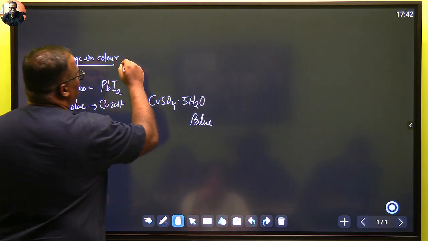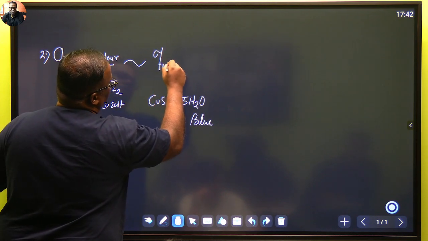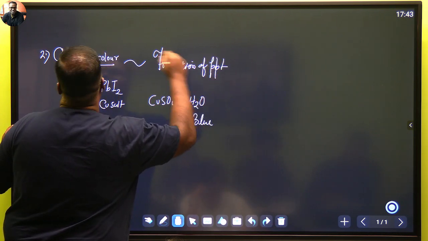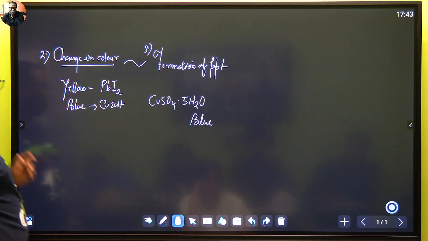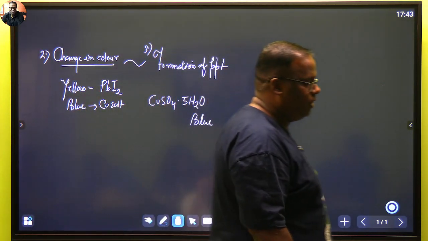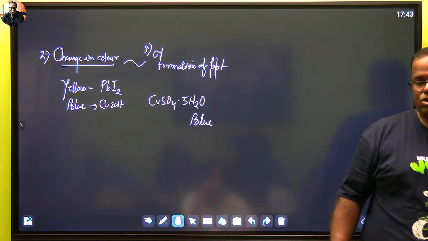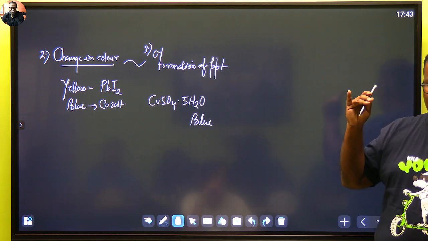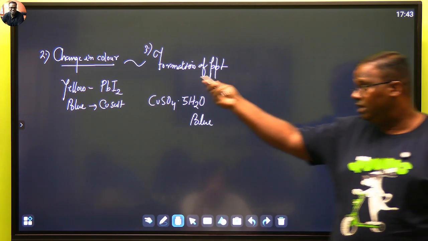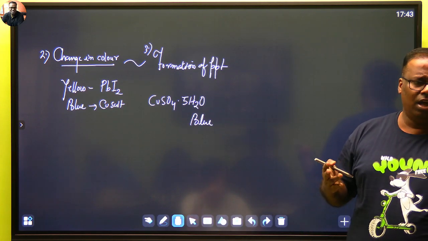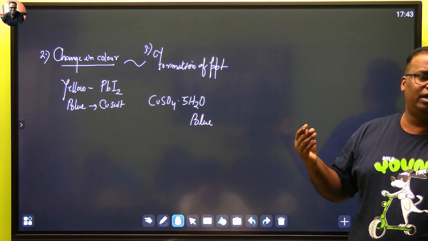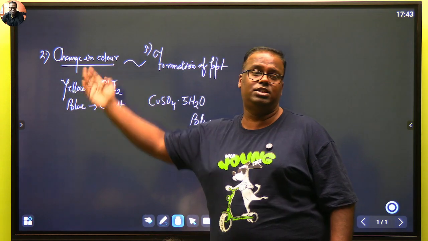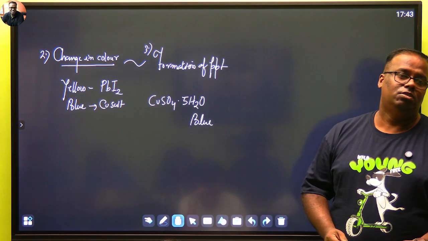Change in color will also match something to formation of precipitate. Both will be around each other. What is a precipitate? A precipitate is a substance or an outcome of a reaction, a product of a reaction that does not dissolve in solution and remains right at the bottom of the test tube, not suspended. Precipitate will remain at the bottom. Barium sulfate, precipitate. The reaction between hydrogen iodide and lead, formation of a salt called lead iodide. That particular reaction can qualify as change in color, can also qualify as formation of precipitate.